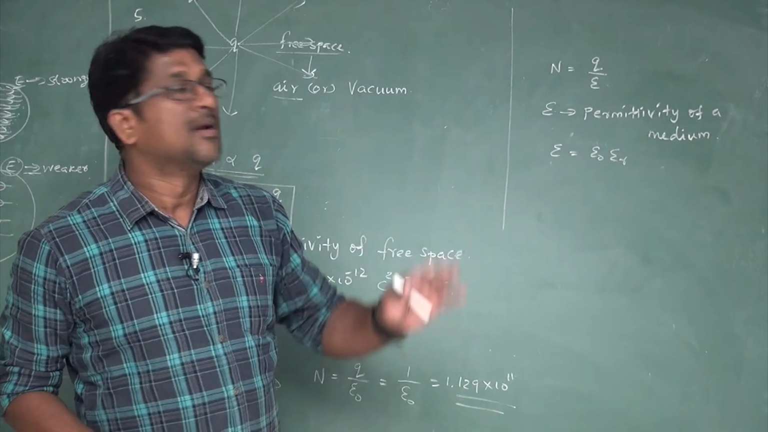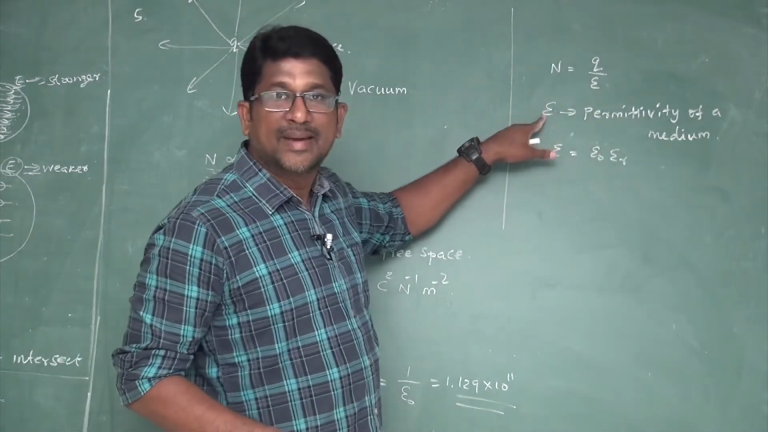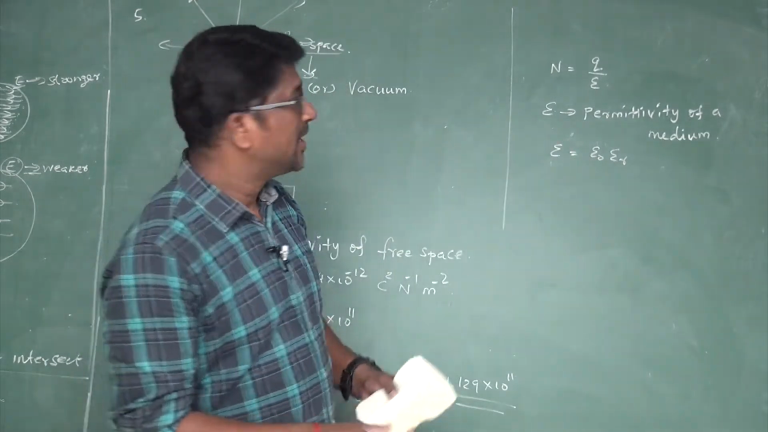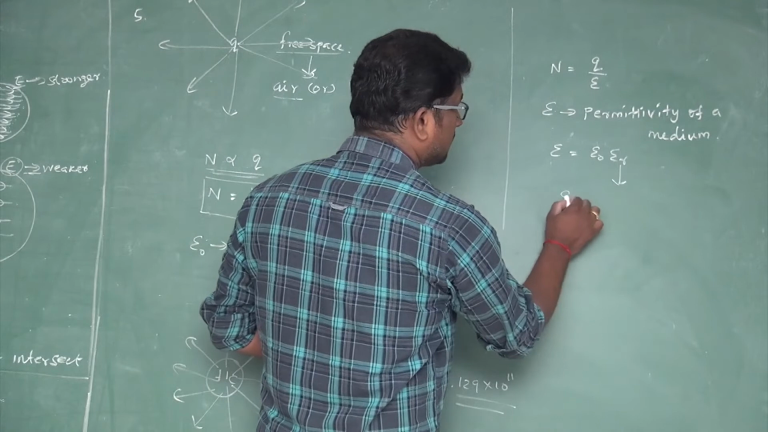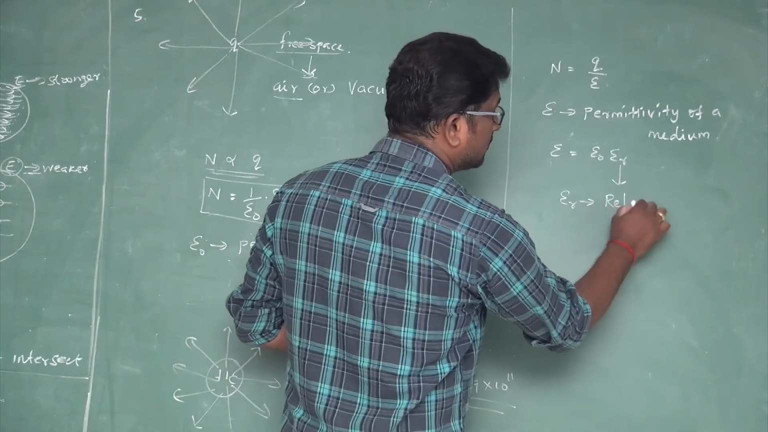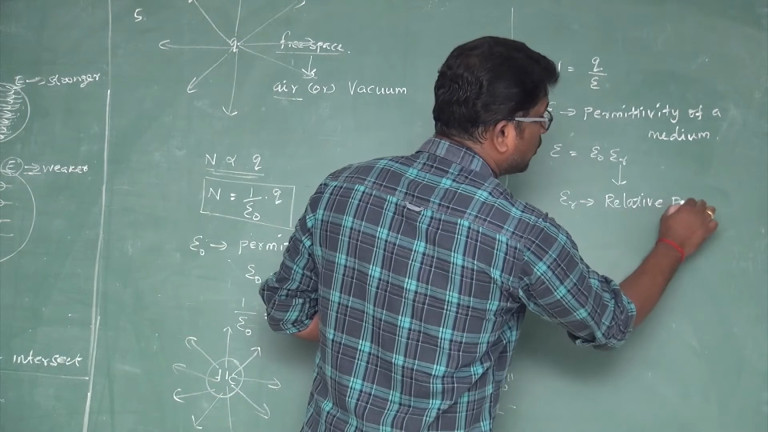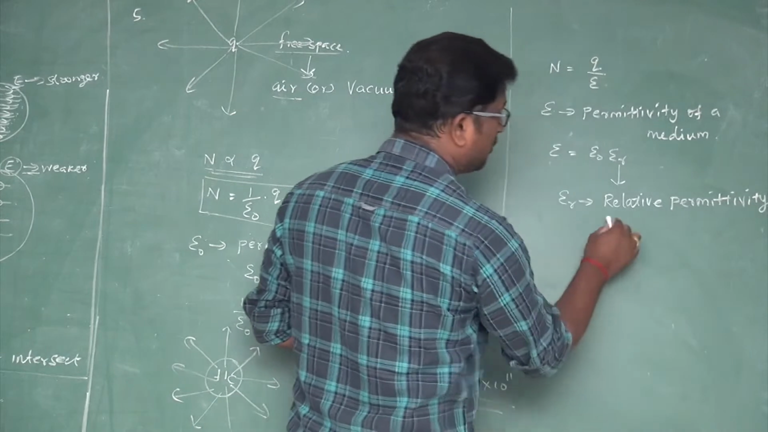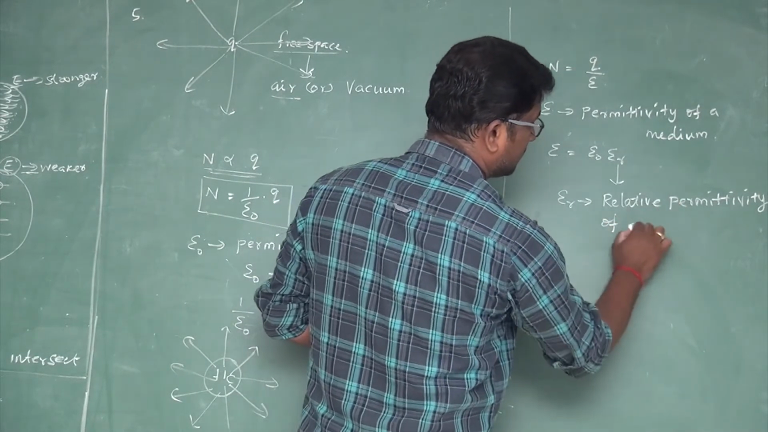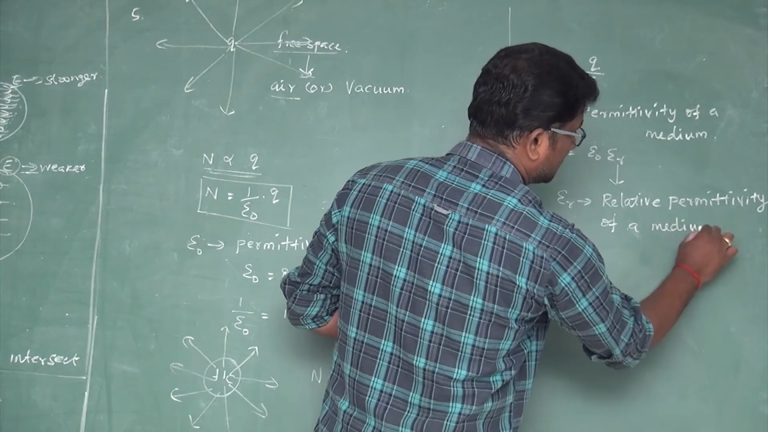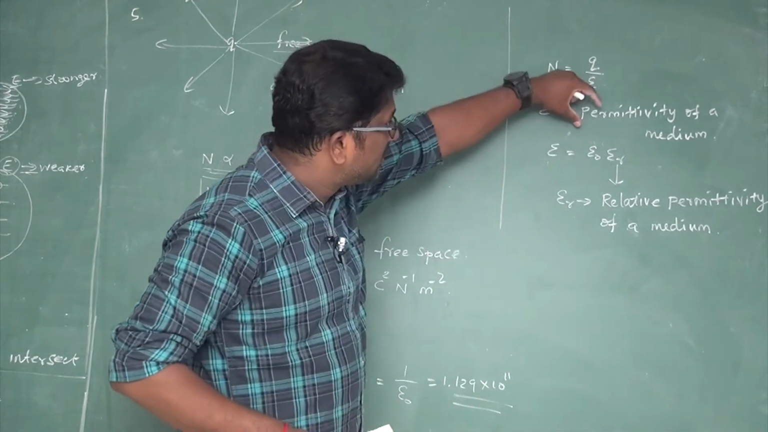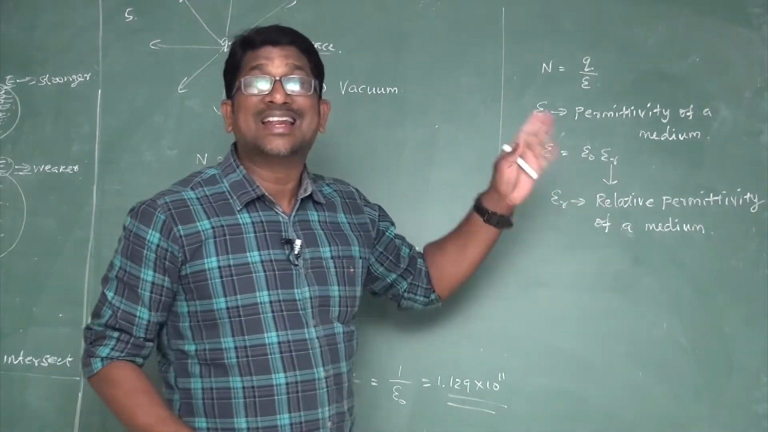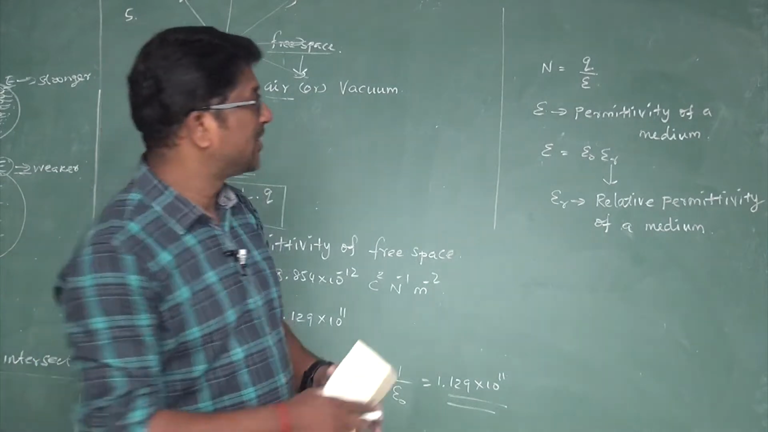Okay, other than free space, the permittivity of the medium is represented by epsilon. Epsilon is equal to epsilon naught into epsilon r. Right. What is epsilon r? Relative permittivity of the medium. Epsilon is the permittivity of the medium, epsilon naught is the permittivity of free space, and epsilon r is the relative permittivity of the medium.